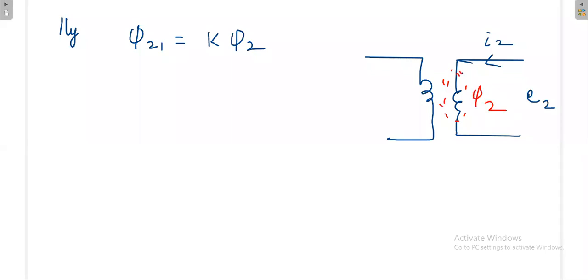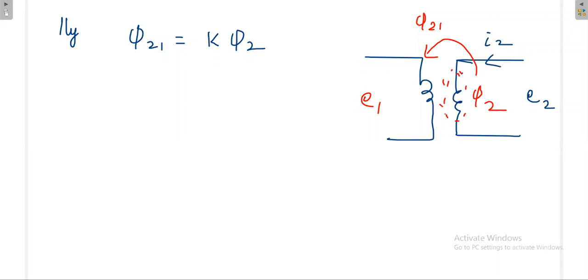Then out of phi 2, some flux phi 21 will be linking with the primary, and it will produce EMF at the primary side. Phi 21 means flux from secondary to primary, decided by K into phi 2.